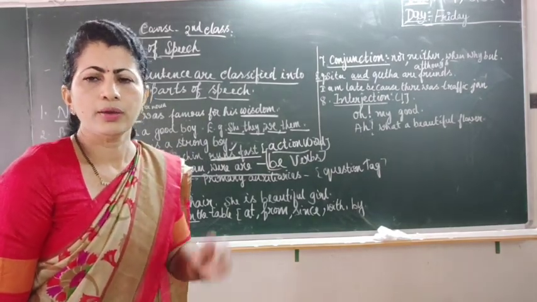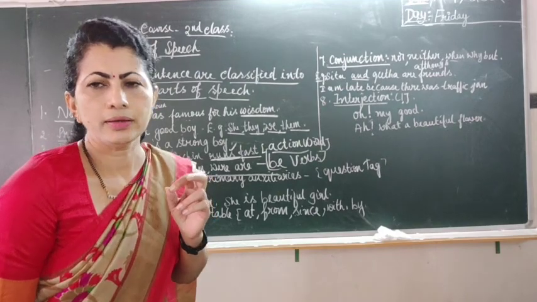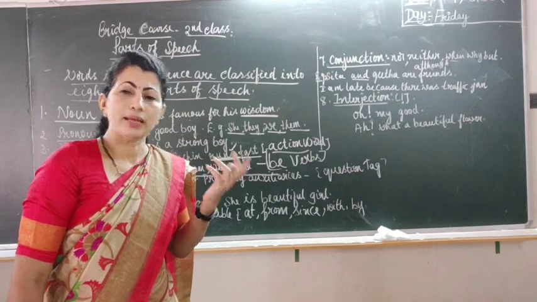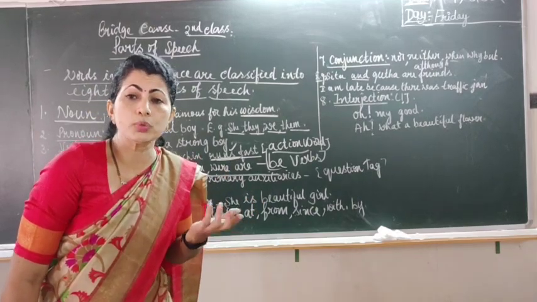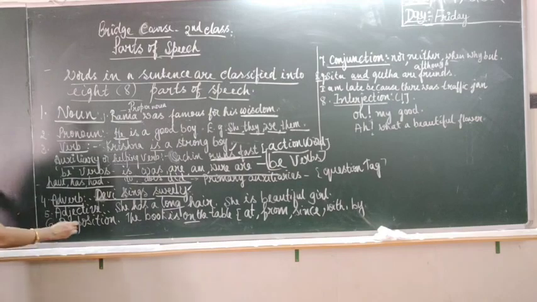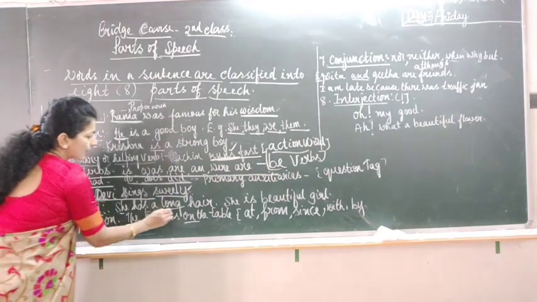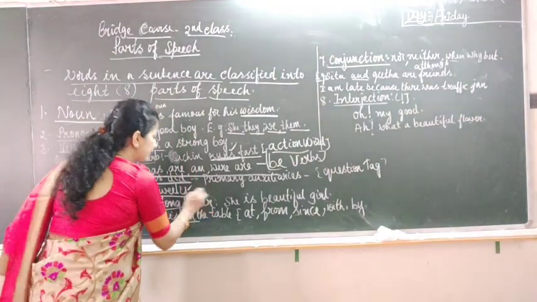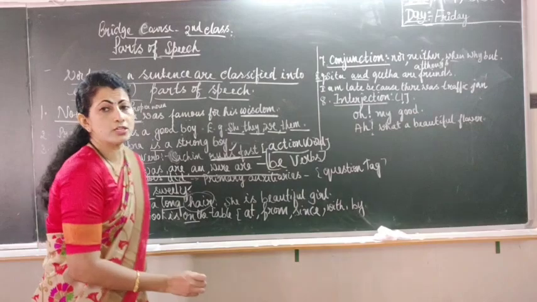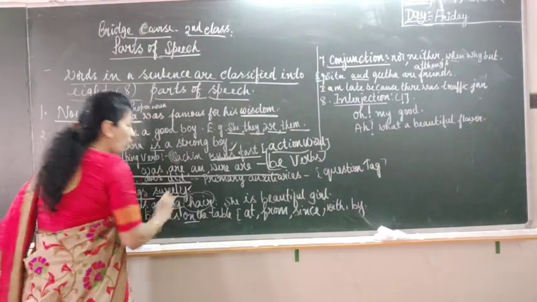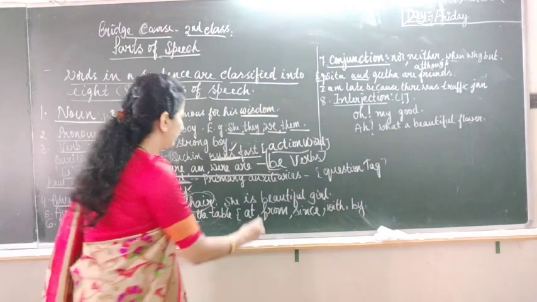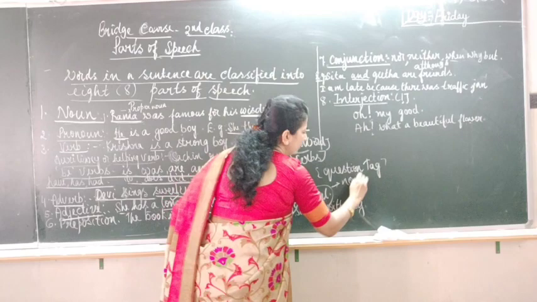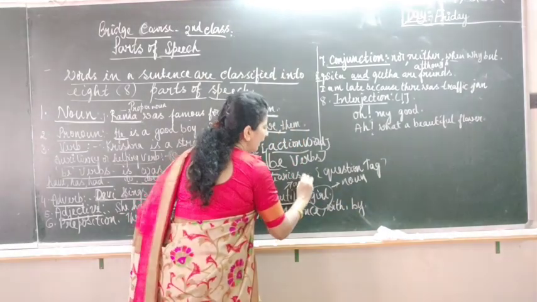Adjective is the word which describes a noun. So, adjective gives meaning to a noun word. She has long hair. Hair is a noun there. What kind of hair does she have? Long hair. Long is the adjective. She is a beautiful girl. Girl is a noun there. And beautiful is the adjective.